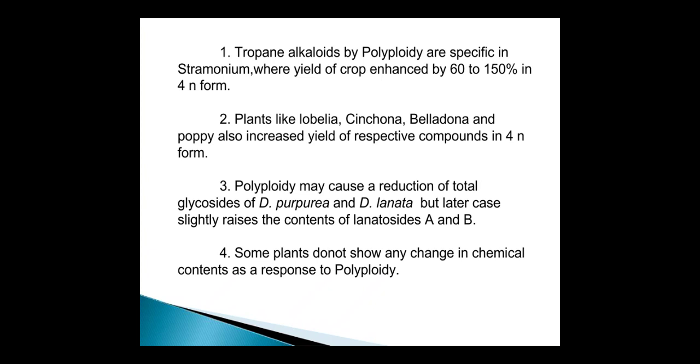Polyploidy may cause reduction of total glycosides of Digitalis purpurea and Digitalis lanata, but the latter case slightly raises the contents of lanatosides A and B. Some plants do not show any change in chemical contents as a response to polyploidy. Thank you.